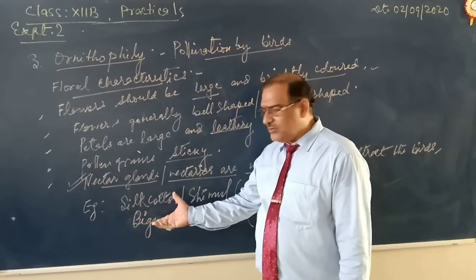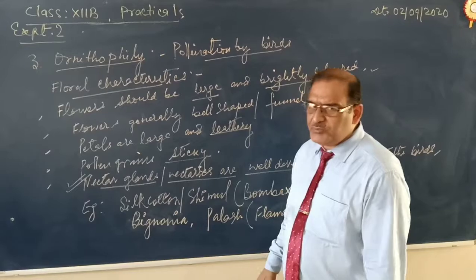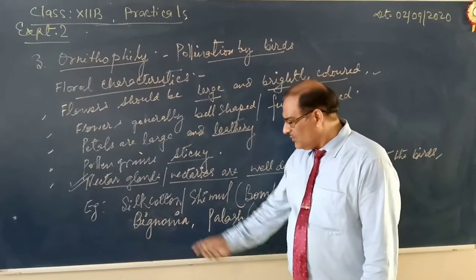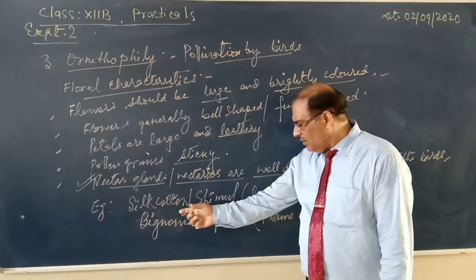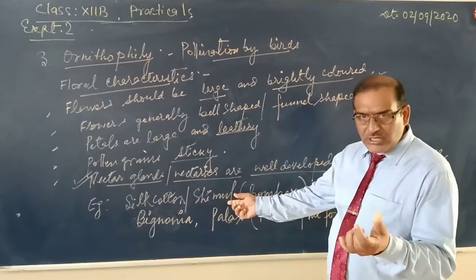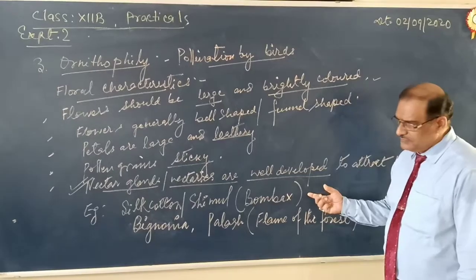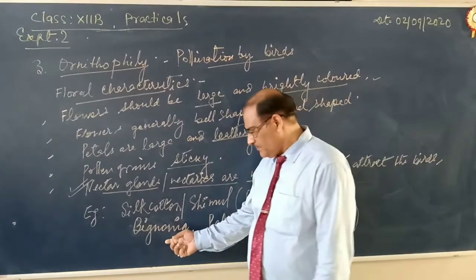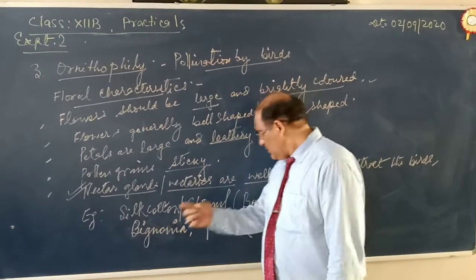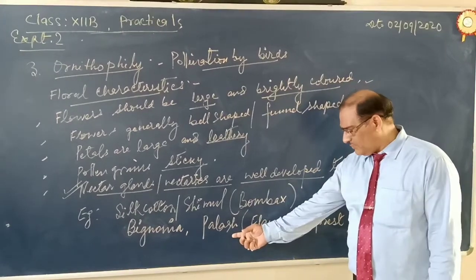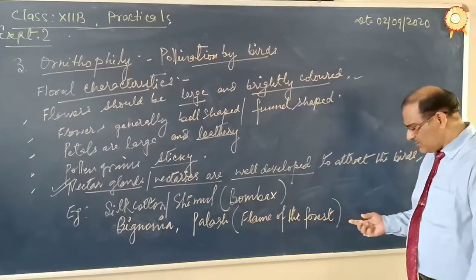Next, you can give the examples. There are some plants in which cross pollination is brought about by birds: silk cotton, which is Shimal, Salmalia or Bombax, Bignonia, and Palas, flame of the forest.